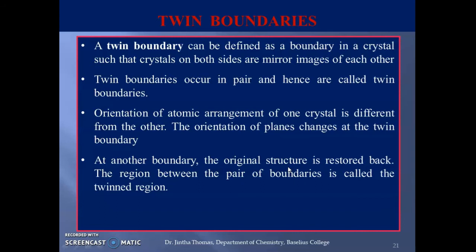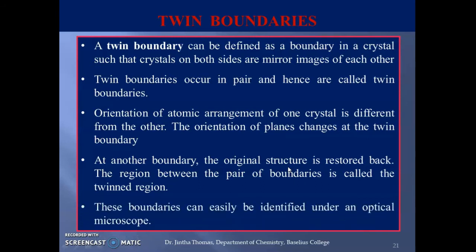The region between the pair of boundaries is called as the twinned region. These boundaries can easily be identified under an optical microscope.